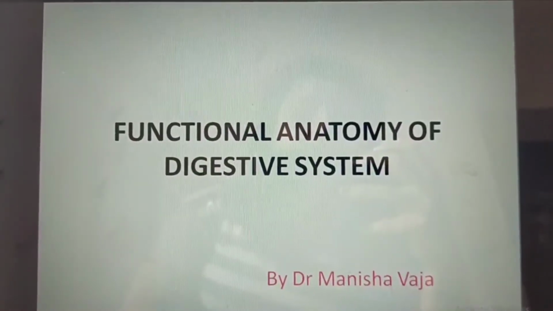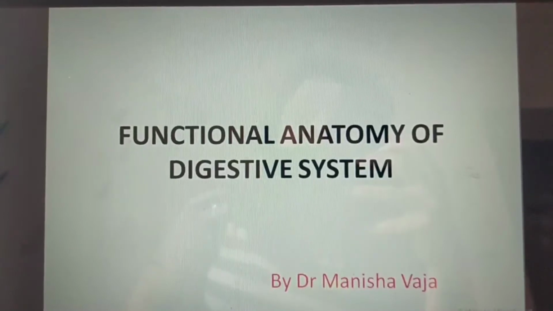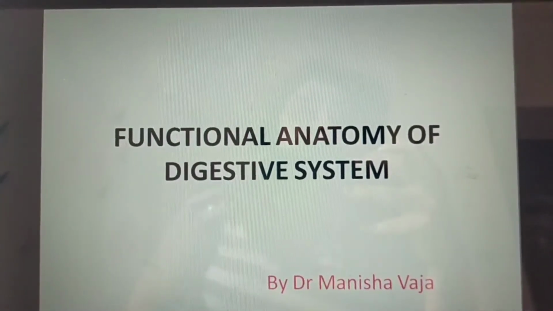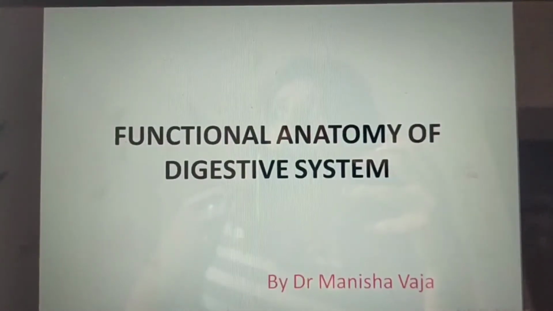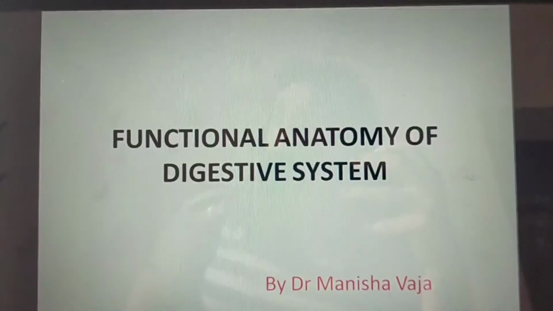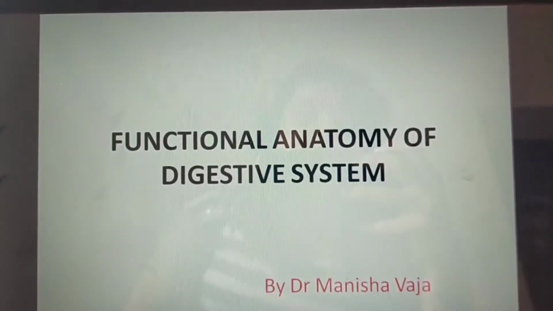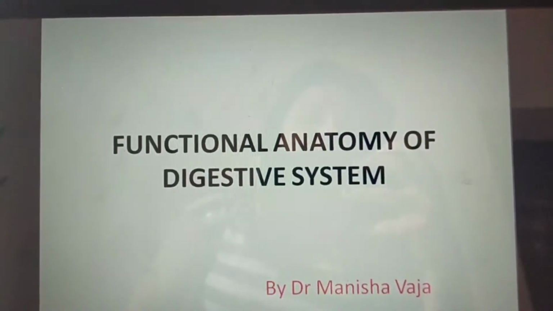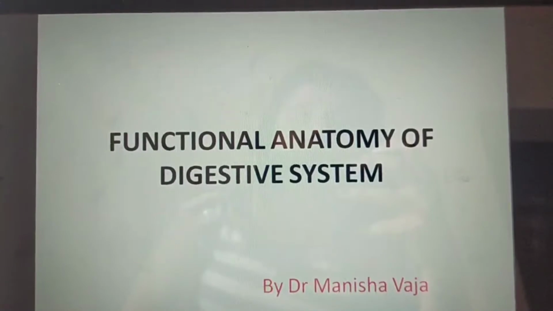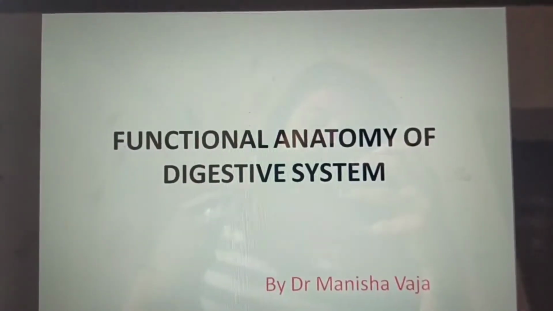Hi everyone. From today onwards, we are going to talk about the digestive system. It is an important one, and in exams, there are many questions which are being asked from this particular system or particular topic. So, it is important. So, today we are going to talk about the functional anatomy of the digestive system.